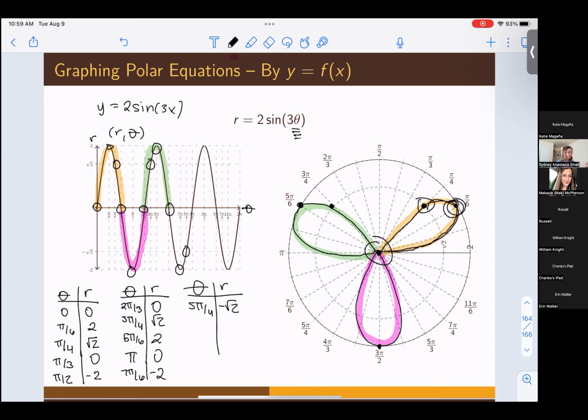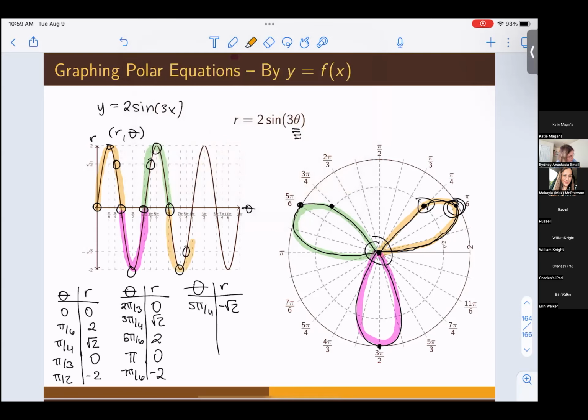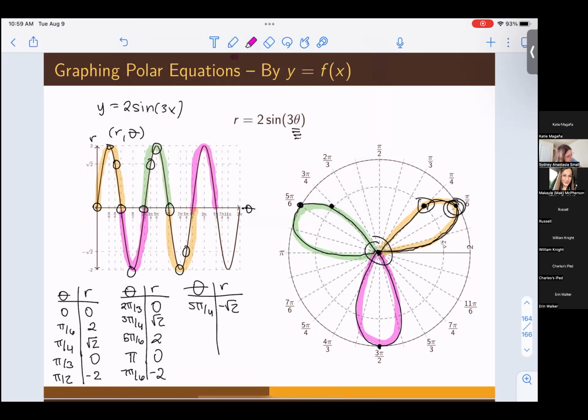Now, again, notice this is repeating itself. So this portion right here is going to follow the orange line, and then this portion here is going to follow the pink line, and this portion here is going to follow the green line. But one misconception people have with these is that it starts repeating after the period, just like rectangular coordinates. That's when things start repeating. That is not the case here.